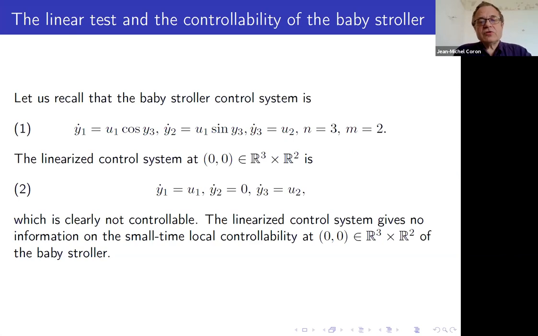We go back to the baby stroller. You have the dynamics, which is given by the equation 1. You consider the equilibrium (0, 0, 0). The first one is in R^3, the second one is in R^2. And you see, if you do the linearization, that is, you do the expansion to the first order, you get y1 dot is equal to u1, y2 dot, and now this is like a quadratic term, you get y2 dot is equal to 0, y3 dot is equal to u2. So it's not possible. This system is not controllable because you cannot change y2. Whatever is the control you use, you cannot change y2. So the linearized control system is not controllable.